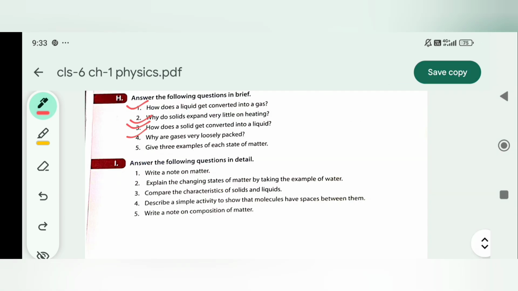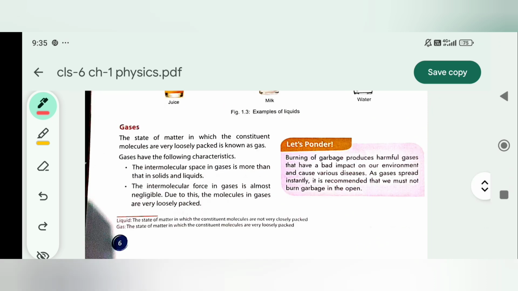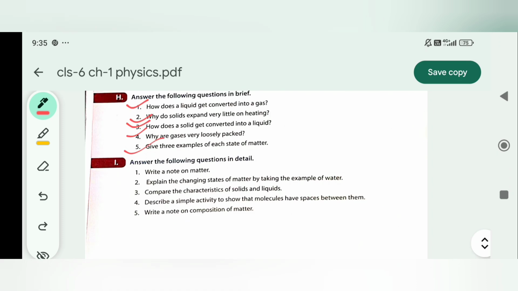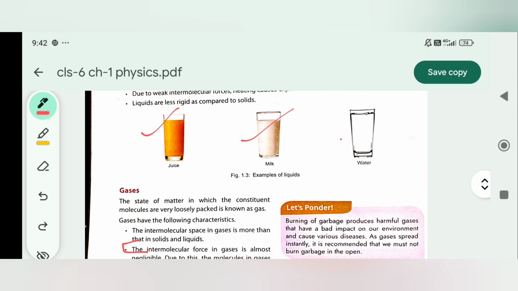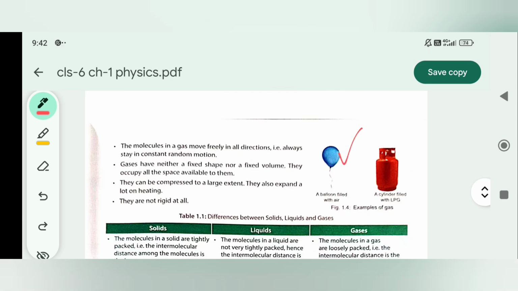4. Why are gases very loosely packed? So the intermolecular force in gas is almost negligible. Due to this, the molecules in gases are very loosely packed. H's 4. 5. Give 3 examples of each state of matter. For solid, you can take a spoon, ruler and wood as an example. For liquid, you can take juice, milk or water as an example, or oil, anything. For gas, you can take a balloon filled with air, cylinder filled with LPG, carbon dioxide. You can also write that.